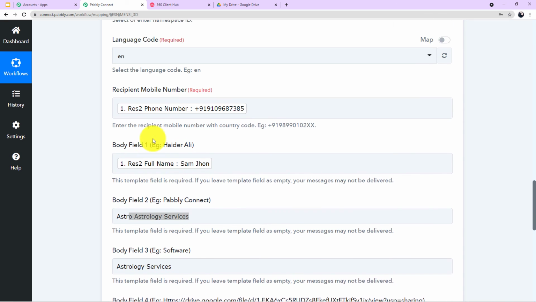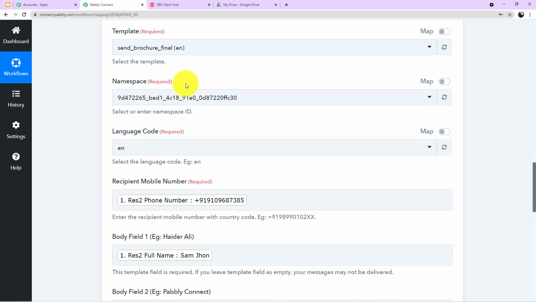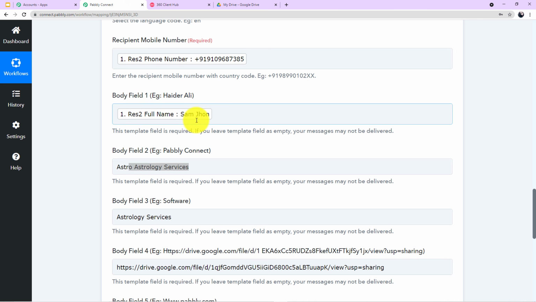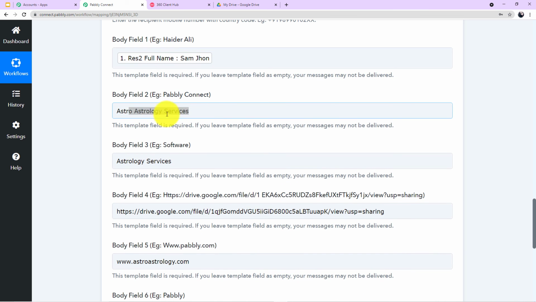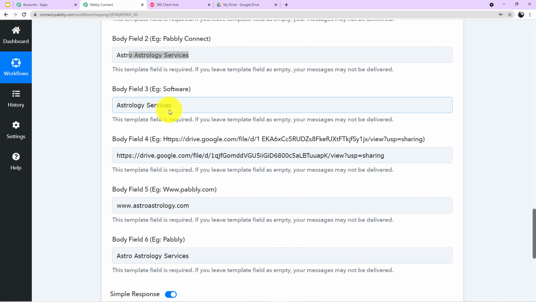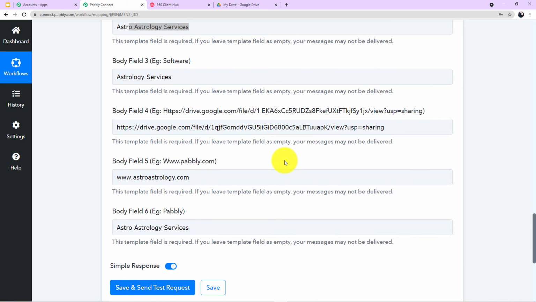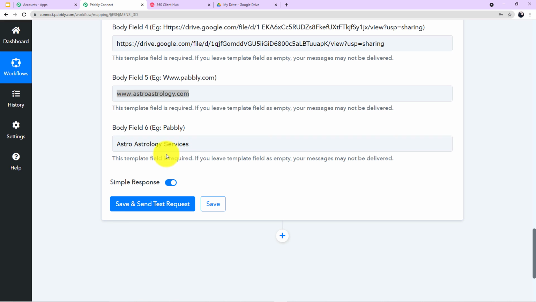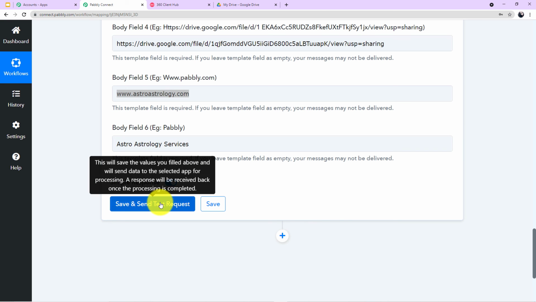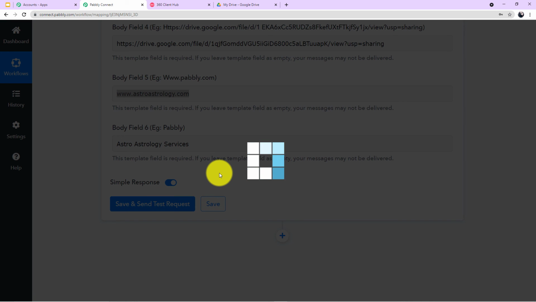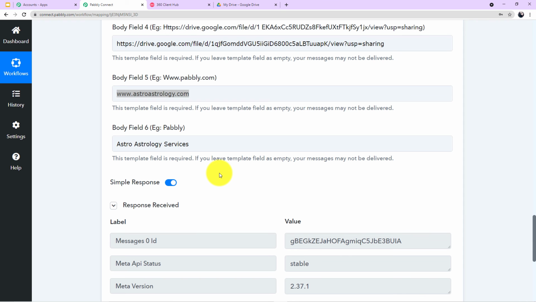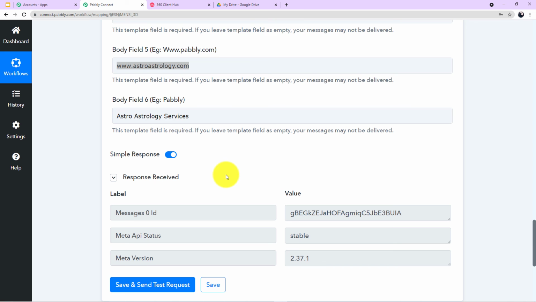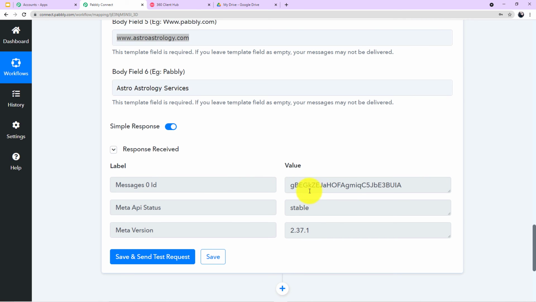Let's see once again. Okay, we have mapped the template. Now we have mapped the recipient number, the name of our customer, the name of our service provider, the service we are providing, here the link of the brochure, the website name, and finally again the name of our service provider. So I'll click on save and send test request, and we will see what are the responses, if they are positive or not, or if there is any error it is showing. No guys, the responses are completely positive. As you can see on my screen, there is no error it is showing to us.